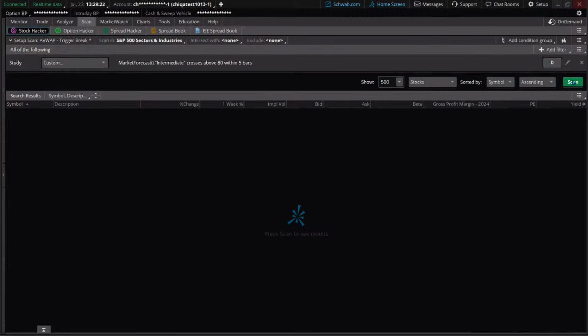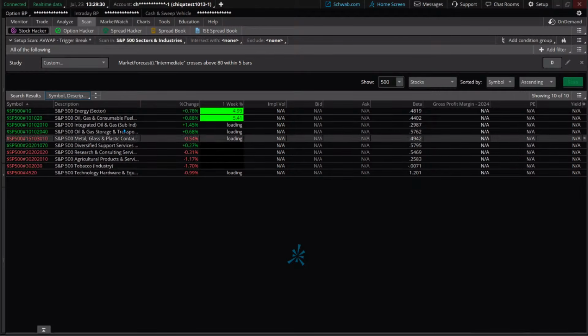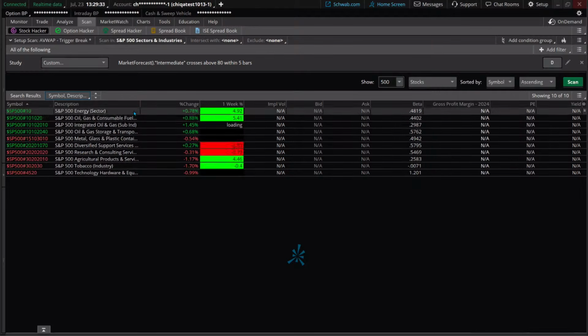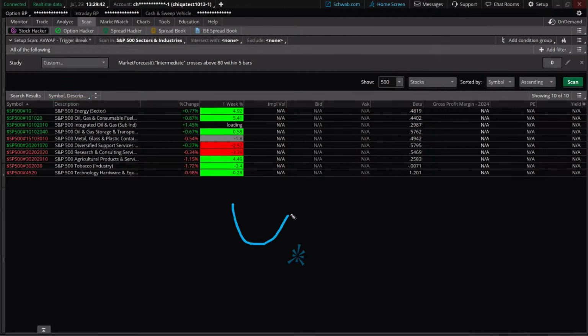500 sectors in industry. So let's scan through it. There you go. We actually have this group right here that has come up over this range. Now, here are the changes today, but what do we have? We've got energy. Now, that's not too surprising. Energy has been strong, and energy, in fact, might remain strong. The CL kind of has that old cup. We don't know if it's going to handle over here. It could handle inside that volume profile that we looked at earlier, possibly move, but these are signs of strength.